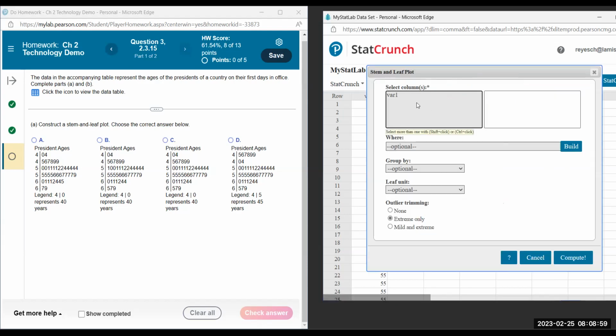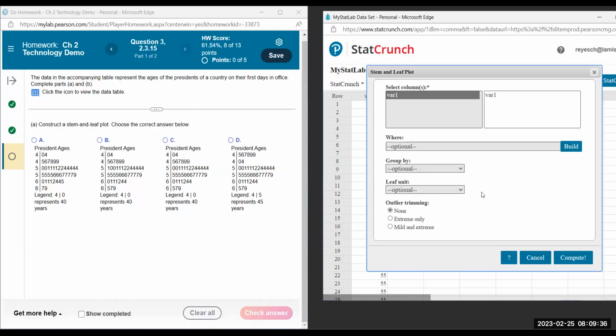Click on that. Select the column, which for us, our ages were in column 1. This outlier trimming, change that to none. We don't want to trim or take out any values. To trim means to take out the outliers if you just want to focus on the typical responses and you're not concerned about one unusual response that doesn't represent the group. Like if there was one president that was 18 for some reason, we might want to take that president out because that was an unusual year or something happened. And we just want to know the general trend, not to include that outlier in our summary. But here, we're not going to trim anything.